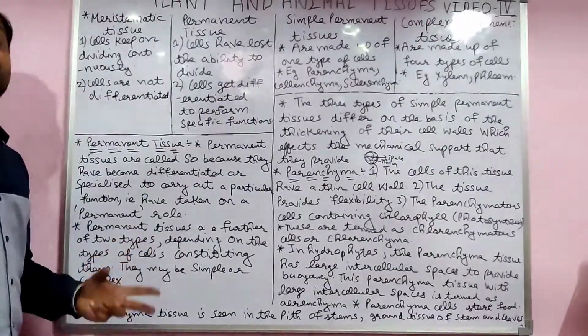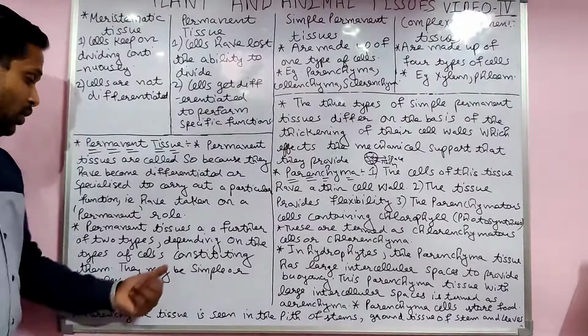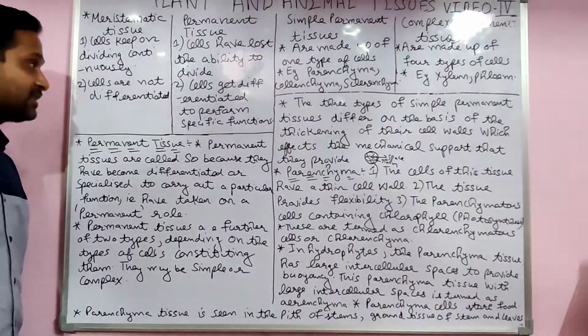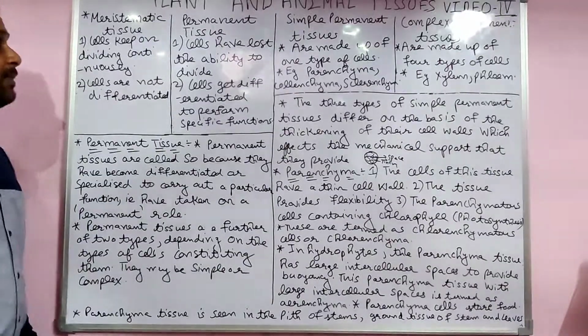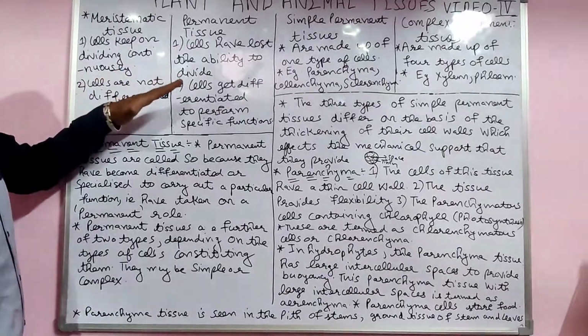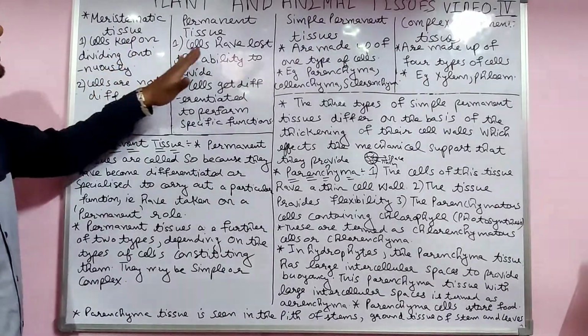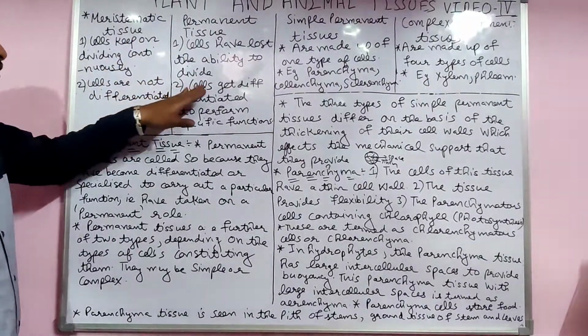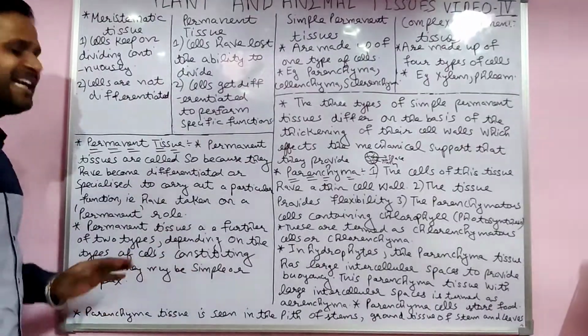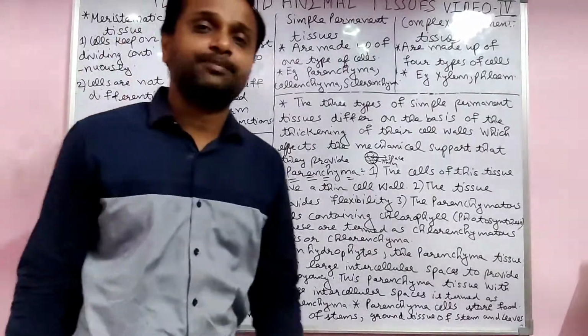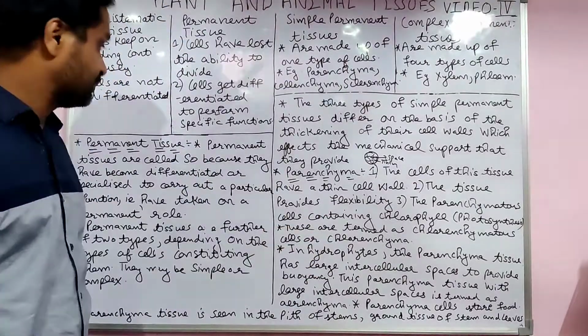The permanent tissue is divided into two parts, students: one is simple, one is complex. Again repeating, meristematic tissue is continually dividing and not differentiated; permanent tissue does not divide and is differentiated. Now we see simple and complex permanent tissue. There are two types.